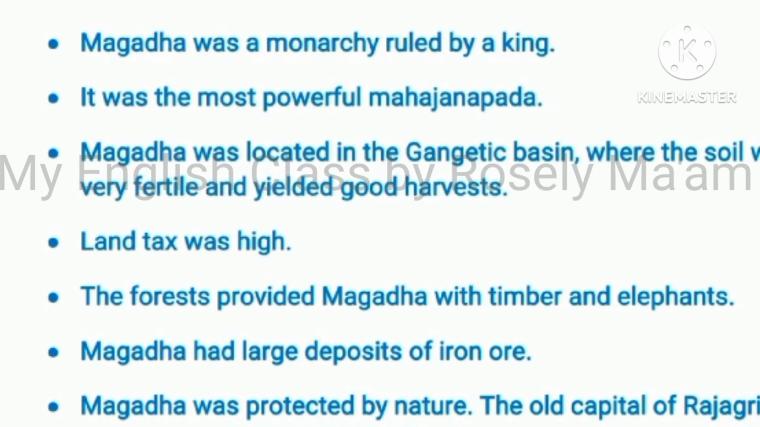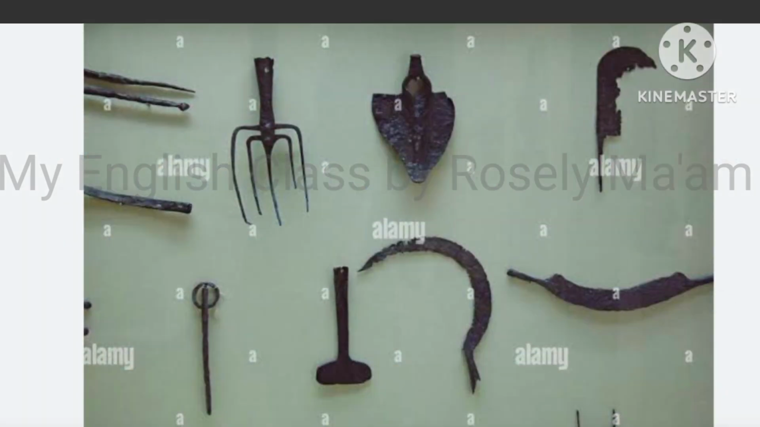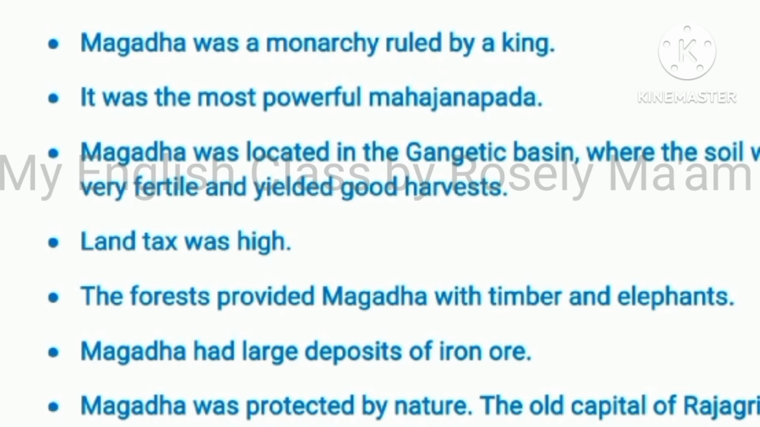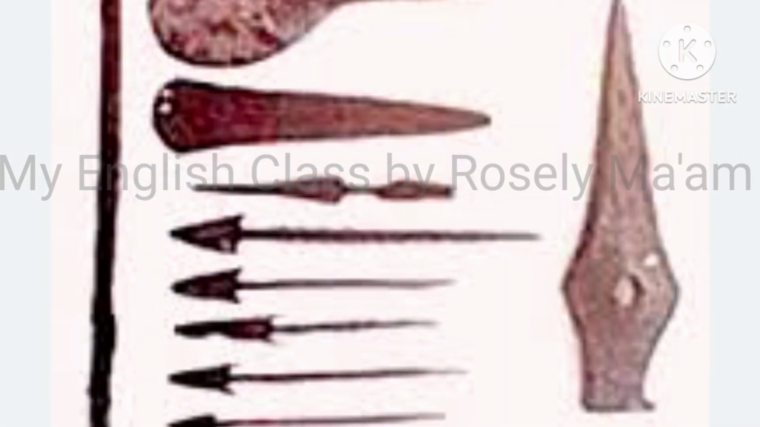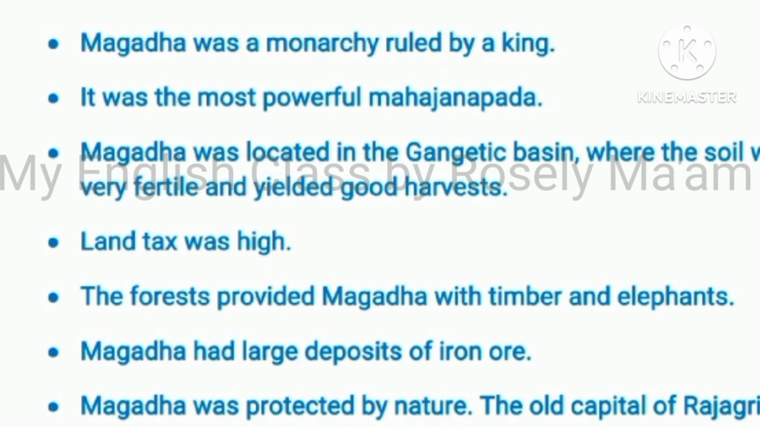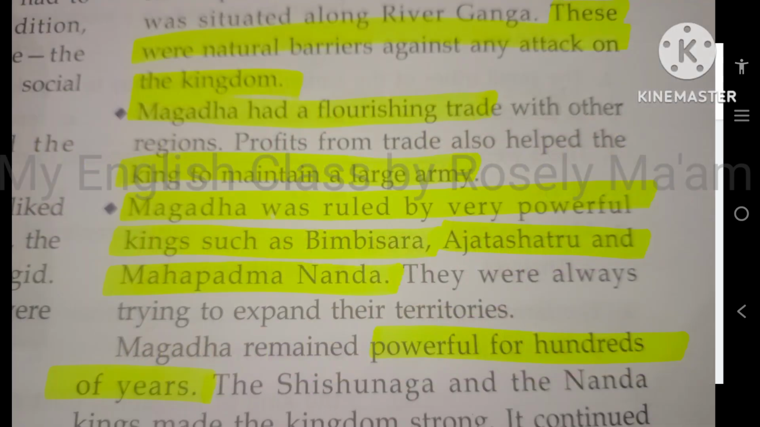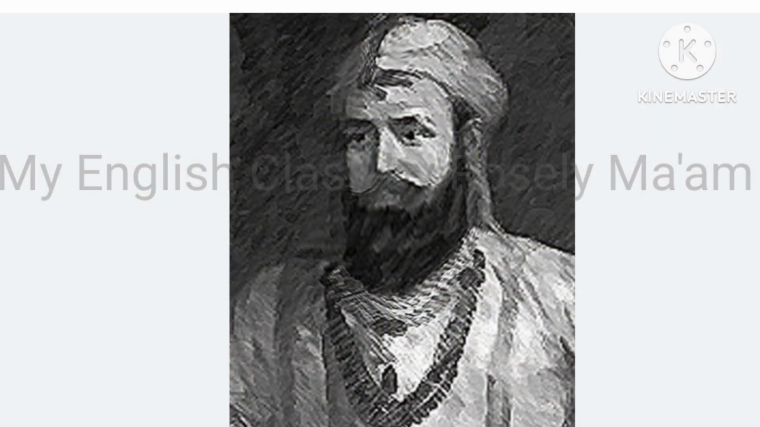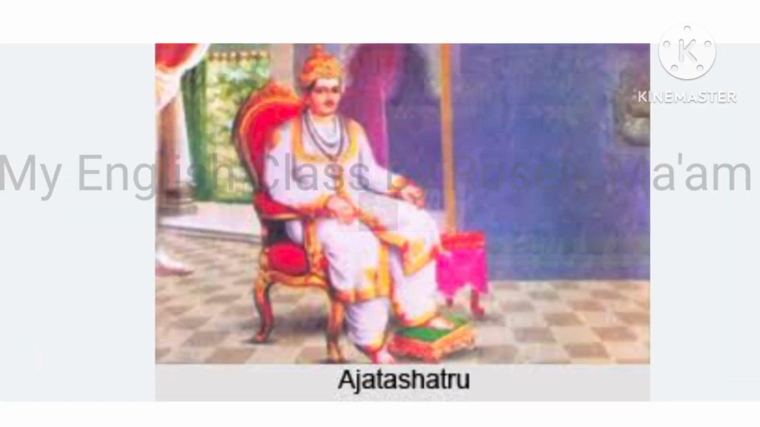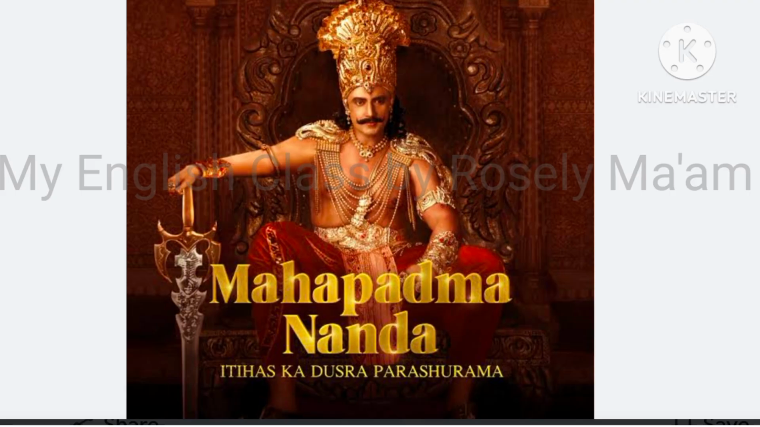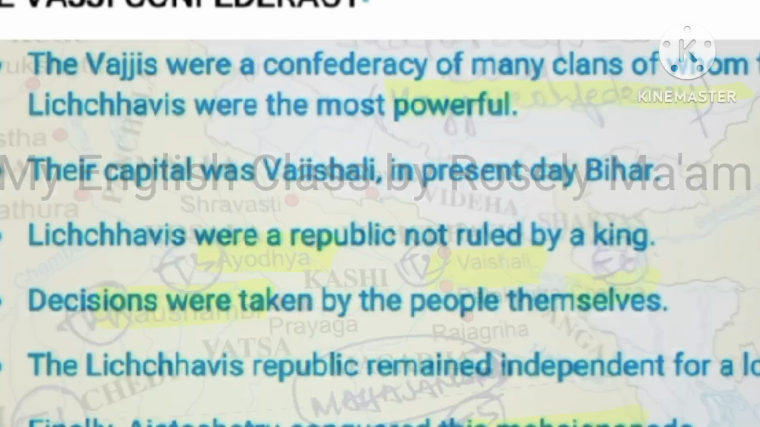Magadha had a large deposit of iron ore. Iron could be used to make agricultural implements, tools, and weapons for war. Magadha was protected by nature. It was surrounded by hills on all sides. These were natural barriers against any attack on the kingdom. Magadha had a flourishing trade. This helped the king to maintain a large army. Magadha was ruled by very powerful kings such as Bimbisara, Ajatashatru and Mahapadmananda. So Magadha remained powerful for hundreds of years.